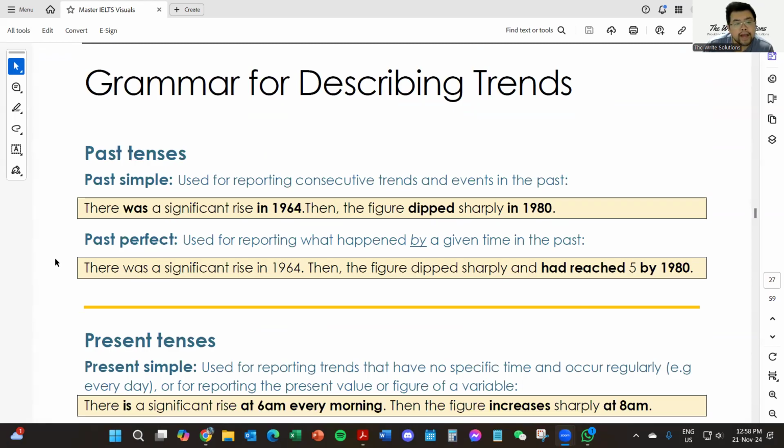Okay? You can use the past perfect, used for reporting what happened by a given time in the past. There was a significant rise in 1964. Then the figure dipped sharply and had reached 5 by 1980.